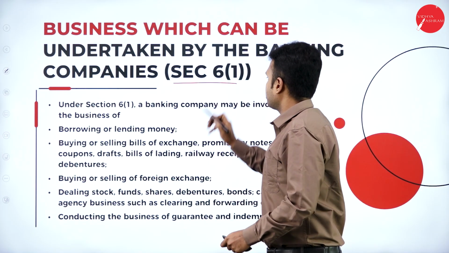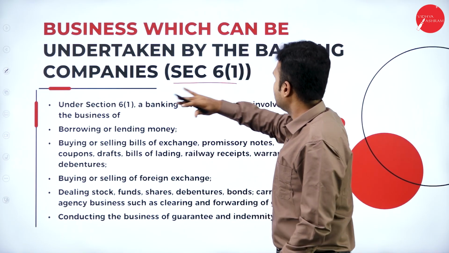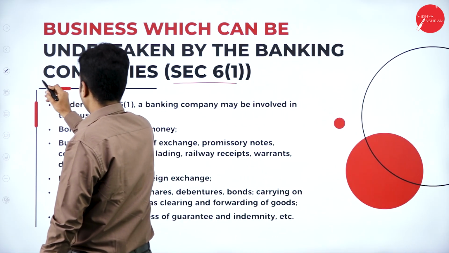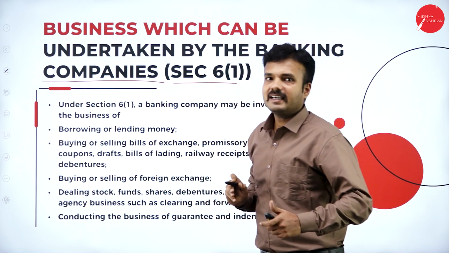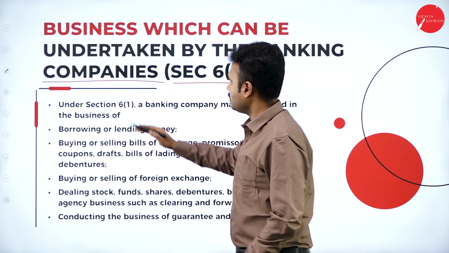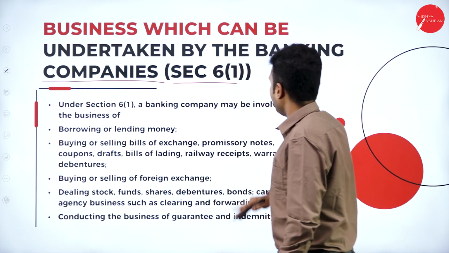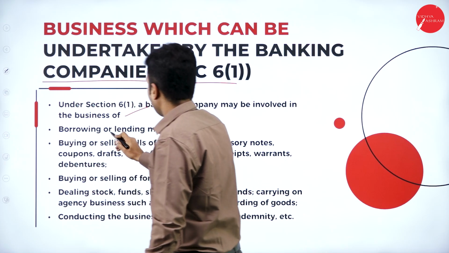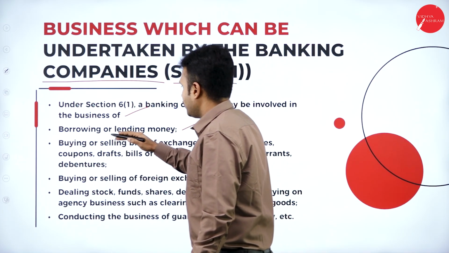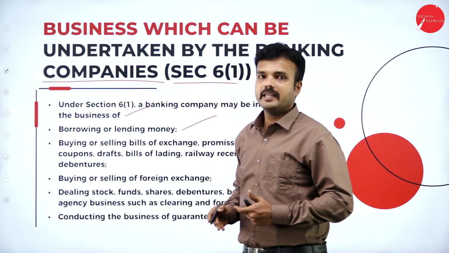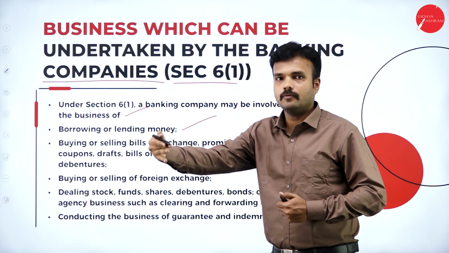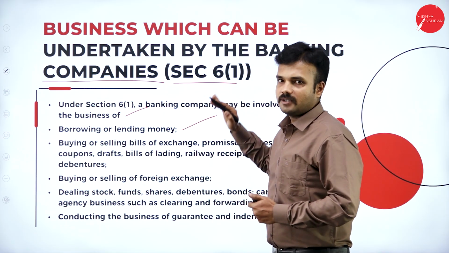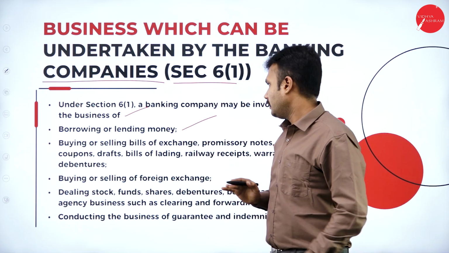According to section 6 subsection 1, it tells about the business which can be undertaken by the banking company, right? So it tells which are all the businesses that the banking company can undertake. Under section 6 subsection 1, a banking company may be involved in the business of borrowing or lending money. So it is a main function of a banking company, to borrow the deposit and lend the loan to the general public. So it is mentioned under 6 subsection 1 of the Banking Regulation Act 1949.